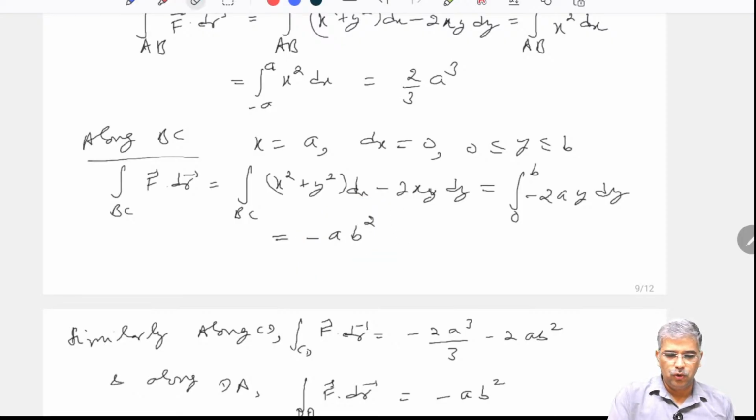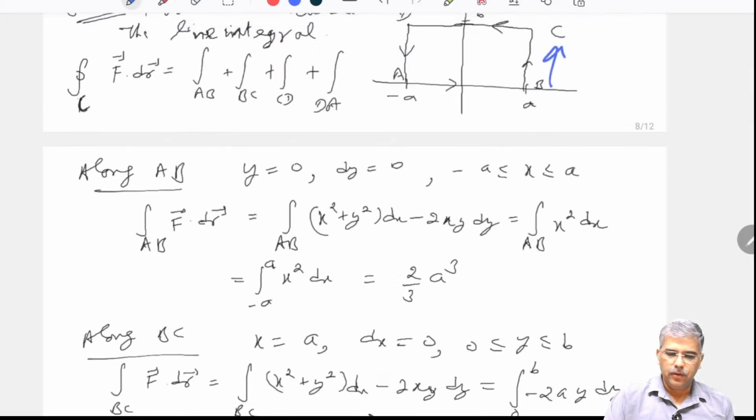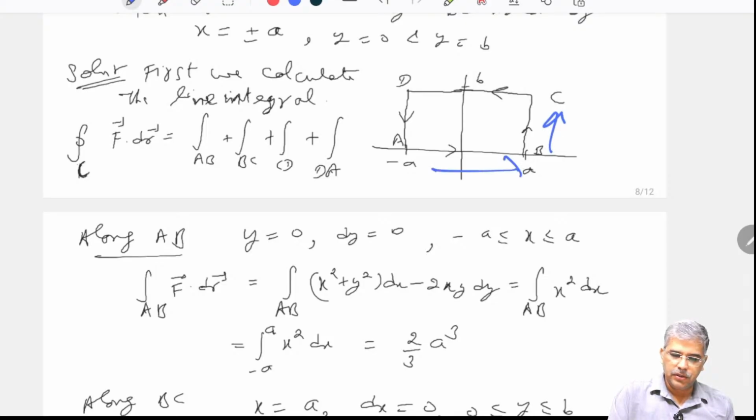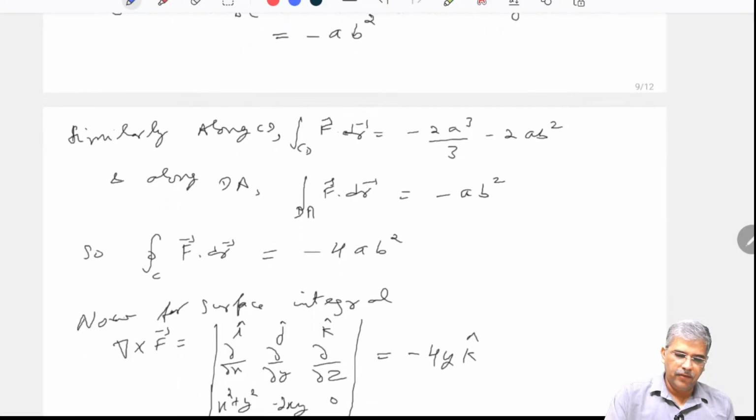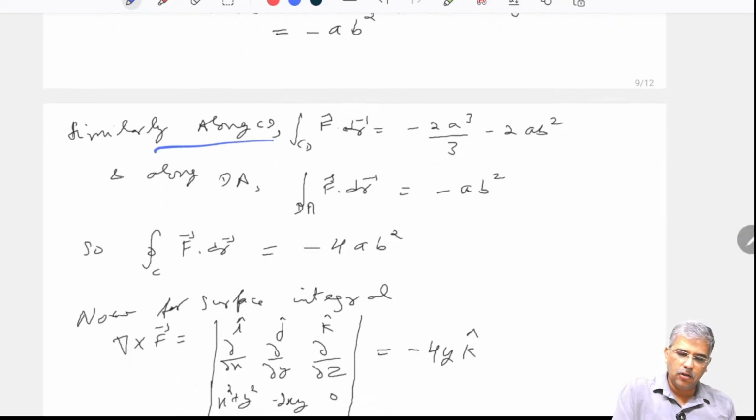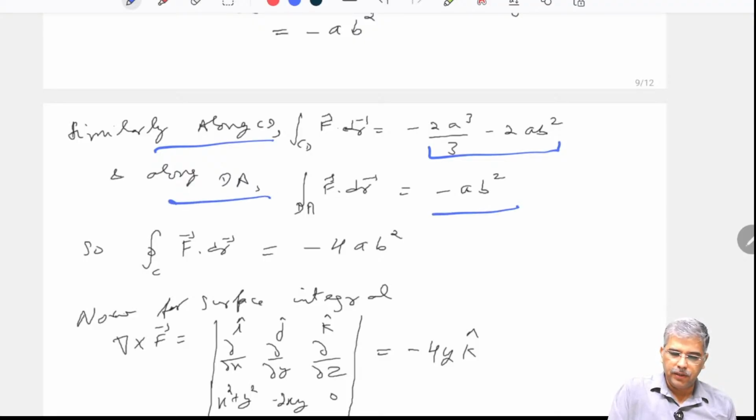So along the first two lines I have obtained, that means along this, along this. So this part and this part I have written directly because you can obtain in a similar way along CD and DA. So what I have written out here, similarly along CD, I have directly calculated and written here. Along DA, it turns out to be this.